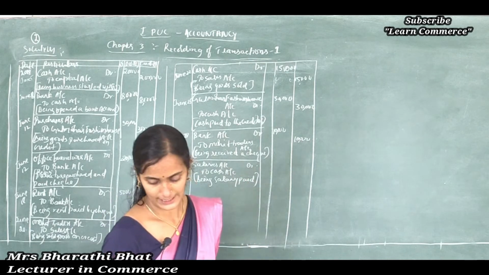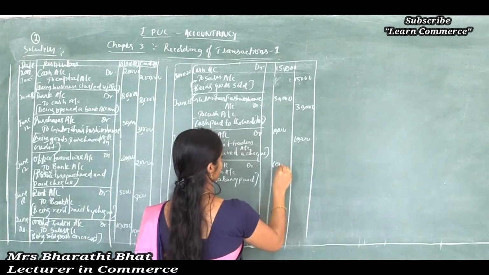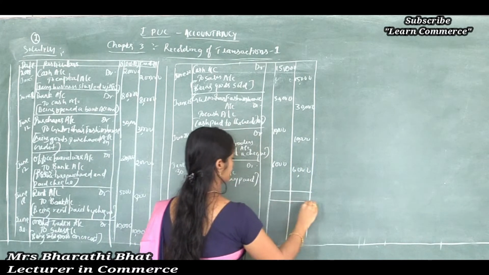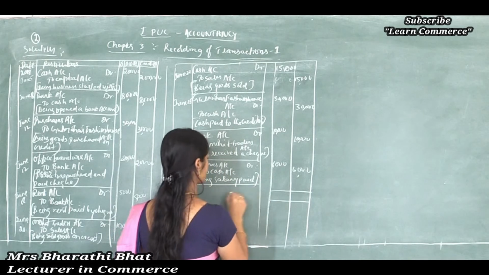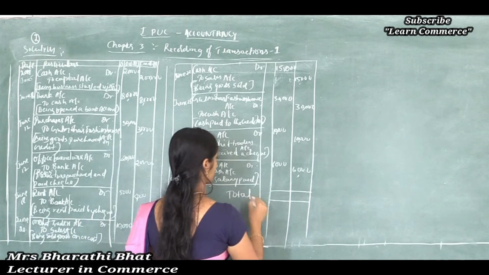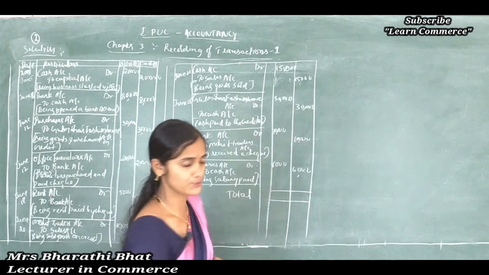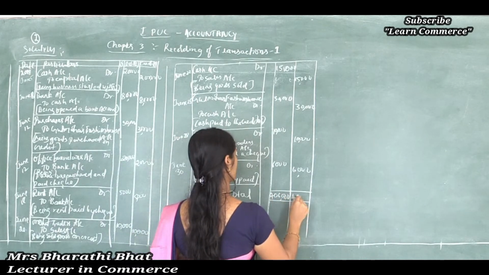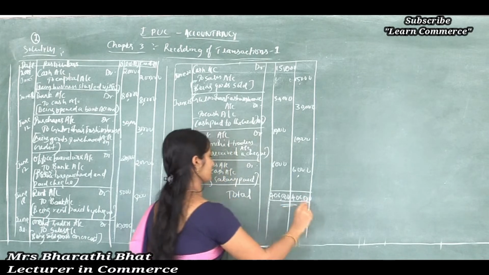What is the amount? 6,000. Now the last step is totaling. Total it. Total comes 4,06,000.